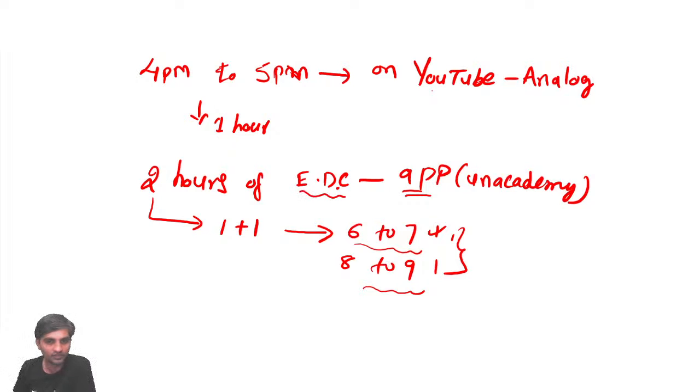EDC 2 hours. As somebody was discussing yesterday, Balaji asked me to do this. So 6 to 7 and 7 to 9, I'll take Unacademy app classes, 2 hours. 2 hours with a gap. But I don't have the opportunity to take 2 hours continuously in the Unacademy app. So because of that, I'm taking 1 plus 1 hour. Right?